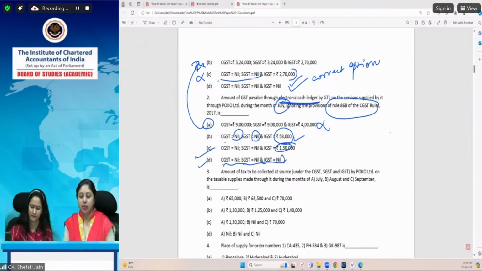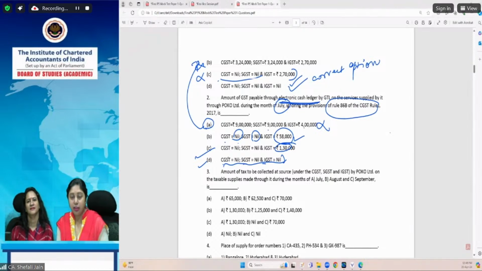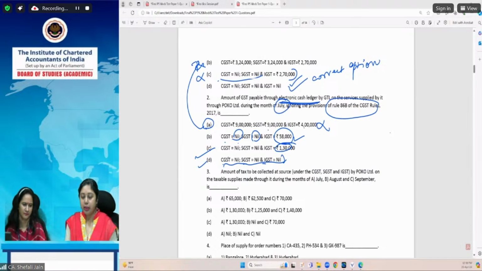Welcome, students. After the technical glitch has been fixed, we are now back. We were on question 2. We have already done question 2. Now we are on question number 3: the amount of tax to be collected at source under CGST, SGST, and IGST.